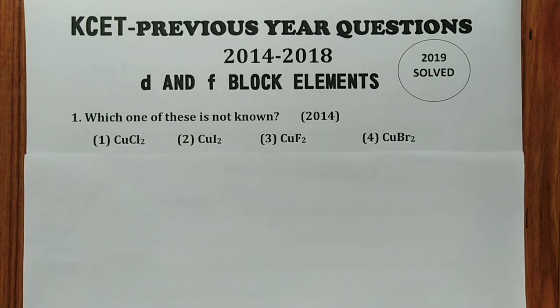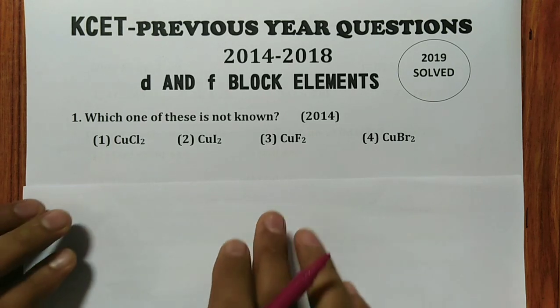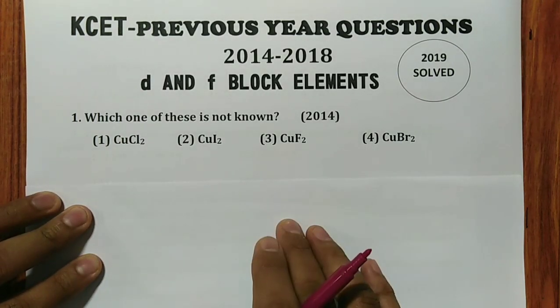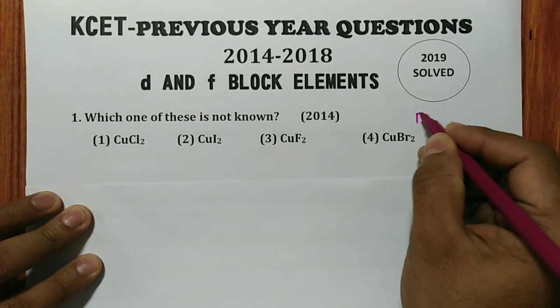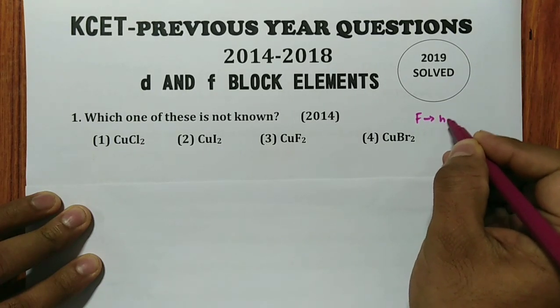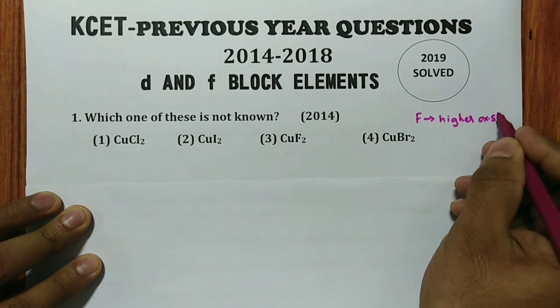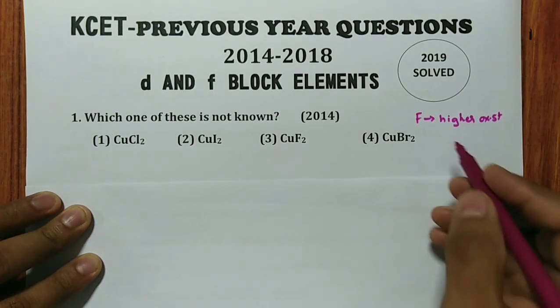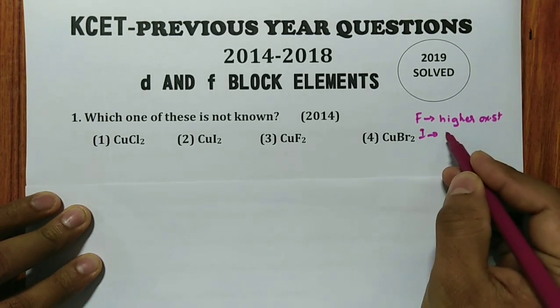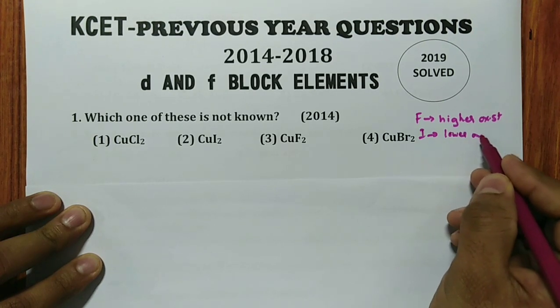First question we will see, which of these is not known? Asked in 2014: CuCl2, CuI2, CuF2, CuBr2. One thing you remember about oxidation state: fluorine is more stable with the higher oxidation state of an element, and iodine is more stable with the lower oxidation state.